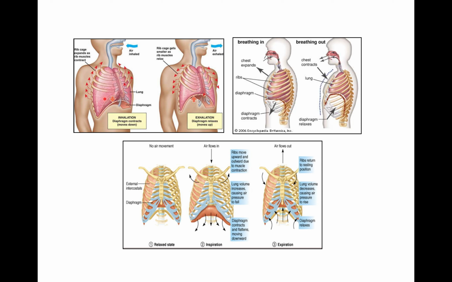Then external intercostal muscles. These are 11 pairs of muscles present between 12 pairs of ribs. When these muscles contract, the ribs are pulled upward, see, upward and outward. So thoracic cavity increases dorsoventrally and laterally. So when both the types of muscles, that is phrenic muscle and external intercostal muscles, contract simultaneously, the thoracic cavity increases. Here you can see.